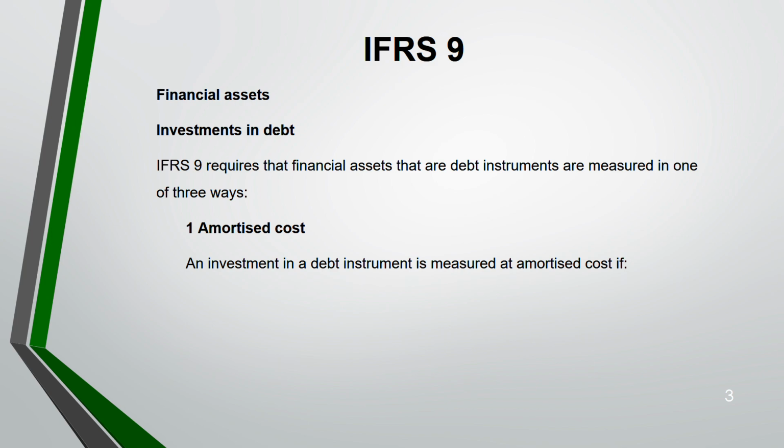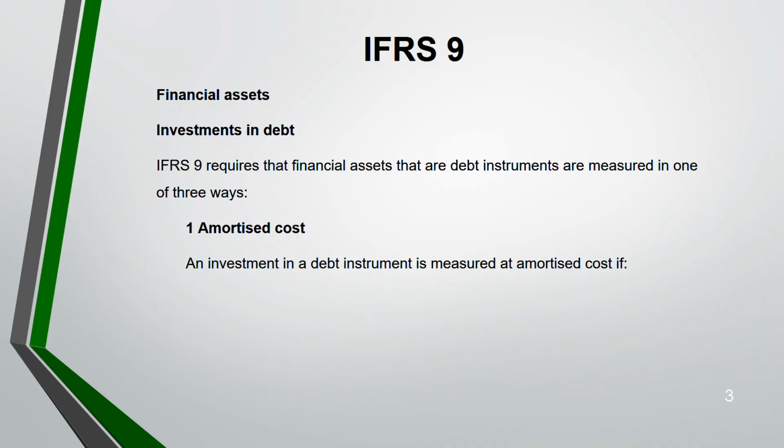Please understand it this way. How do you record property, plant, and equipment under IAS 16? Initially at cost. Same. Just this is amortized cost. Why amortized? See, financial asset is also kind of an intangible asset, something which you can't touch, and we amortize intangible asset, right? So from there this word came, amortized cost.